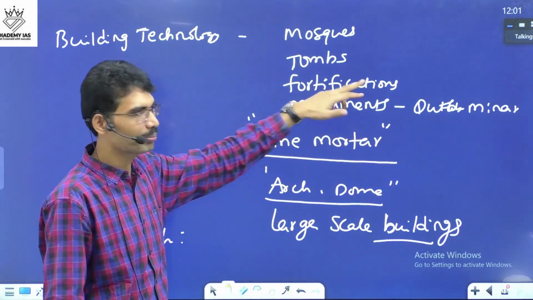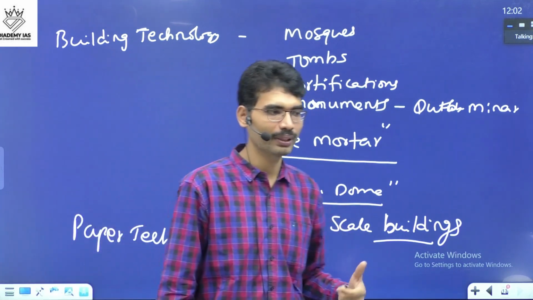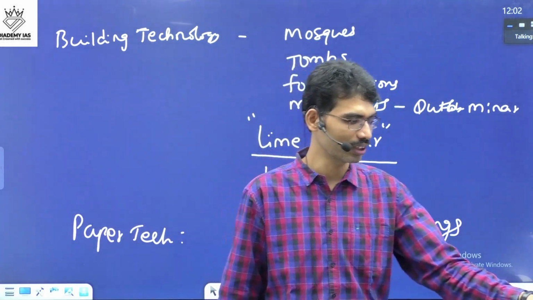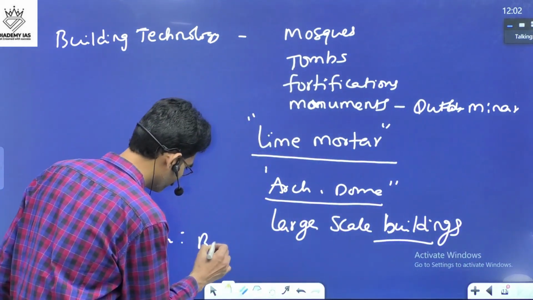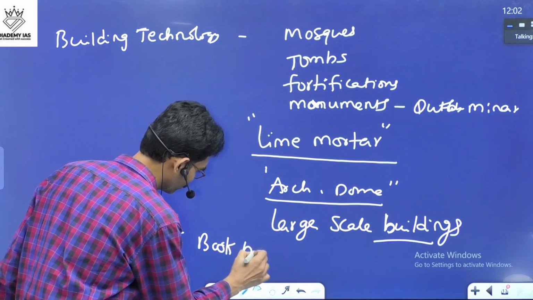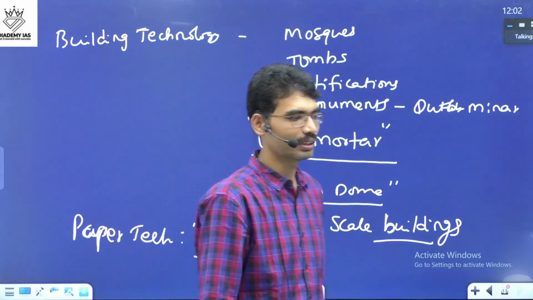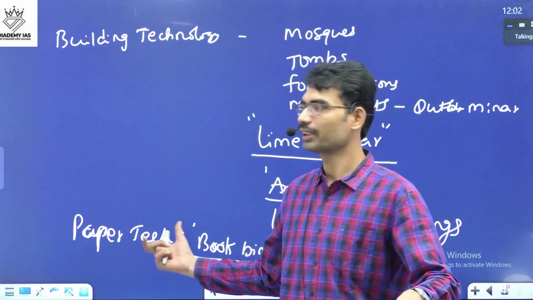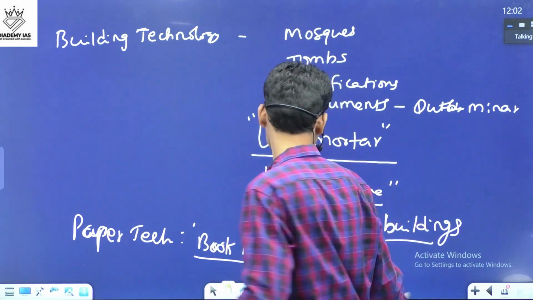By Delhi Sultanate time period, it came to India also. And during Delhi Sultanate time period, paper technology and paper binding. So book binding is another important technology that became here. Next, military technology.